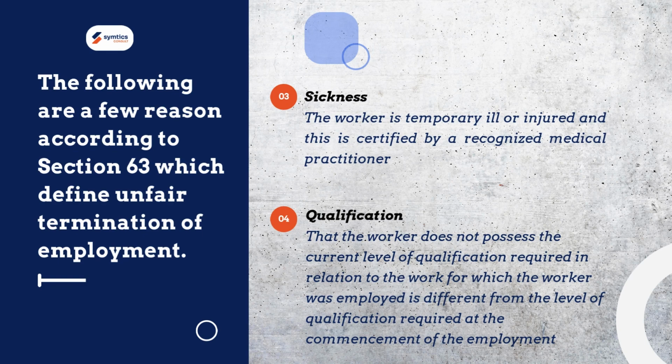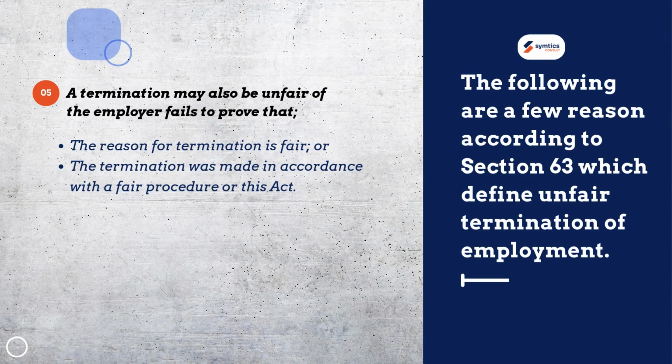Qualification, that the worker does not possess the current level of qualification required in relation to the work for which the worker was employed is different from the level of qualification required at the commencement of the employment. A termination may also be unfair if the employer fails to prove that the reason for termination is fair, or the termination was made in accordance with a fair procedure or this act.